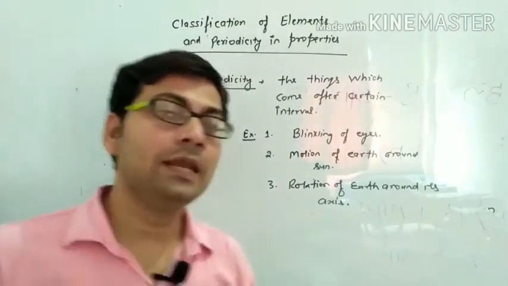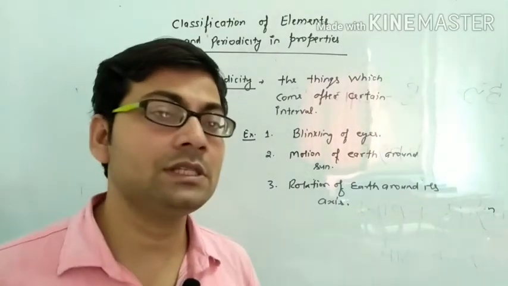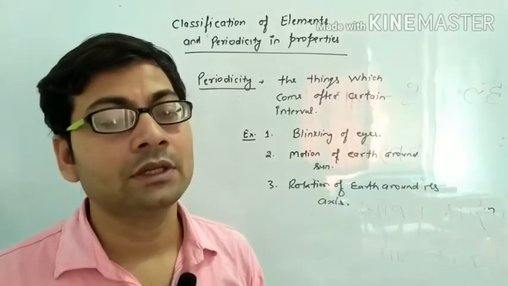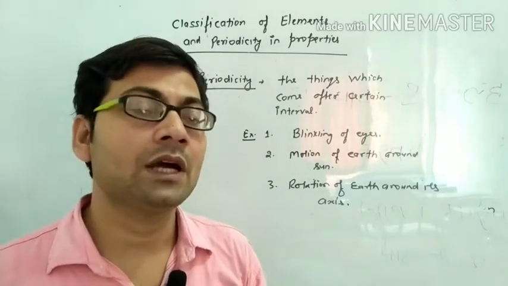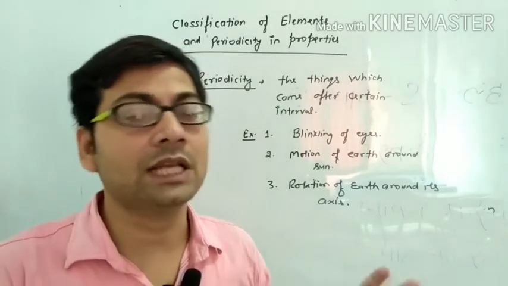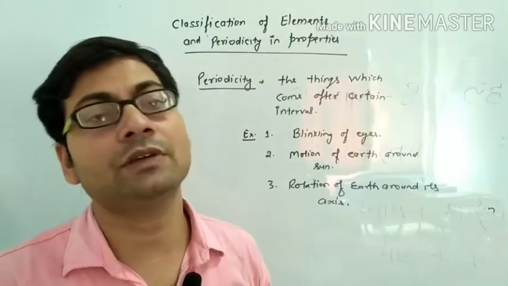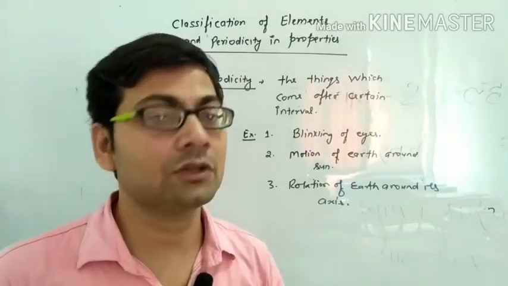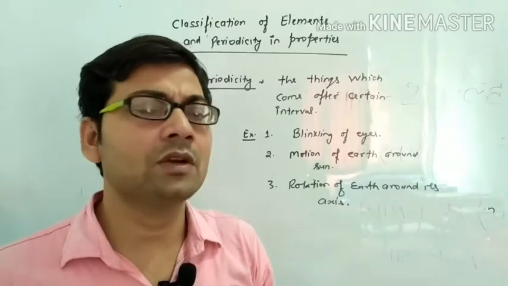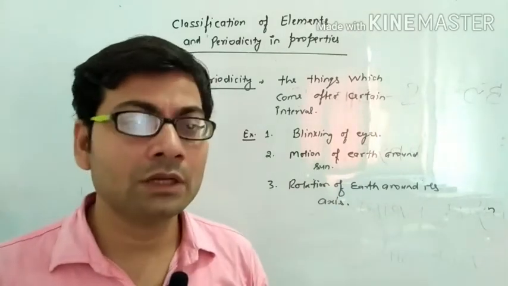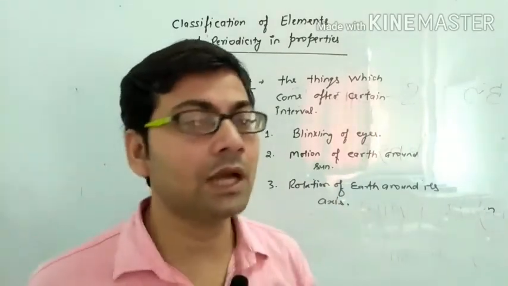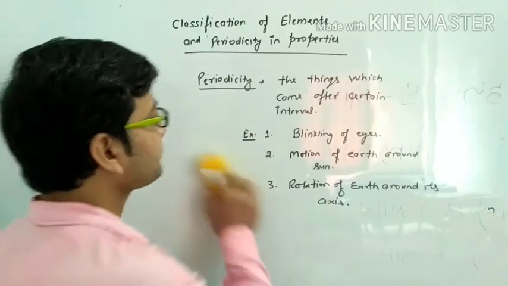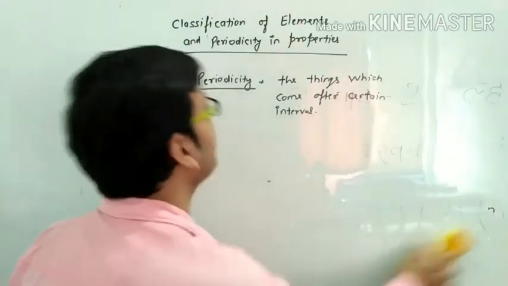Means the elements which react with oxygen and react with hydrogen, and then their chemical properties, they classified all the elements on the basis of their hydrides as well as their oxides. So these are concepts related to Mendeleev's periodic table. But now we discuss the long form of the periodic table.